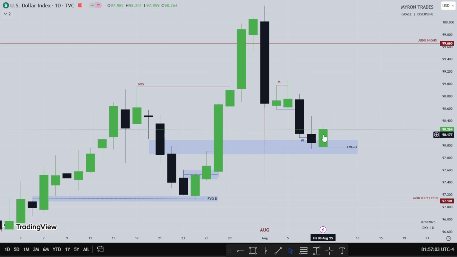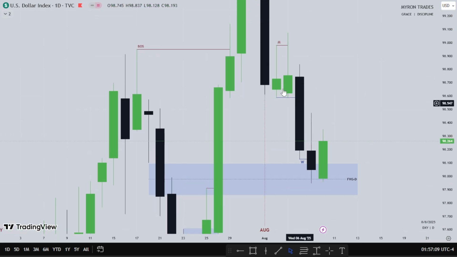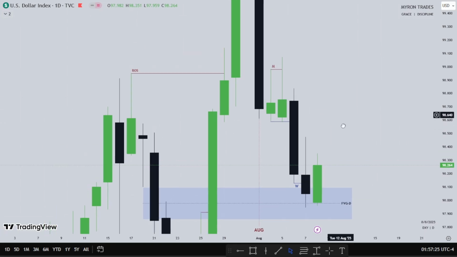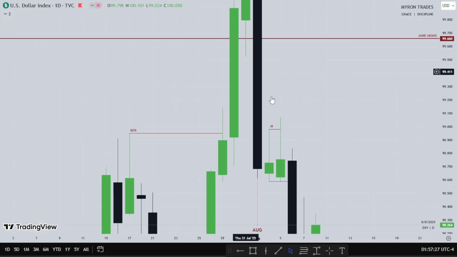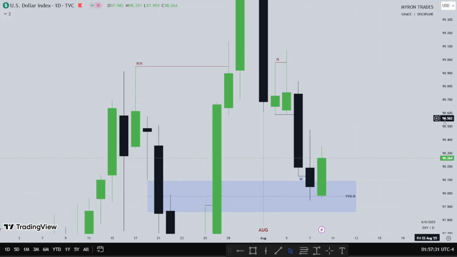So for the new week, what am I expecting? If this fair value gap will hold, there's a small fair value gap right here. If the dollar wants to use this fair value gap as resistance to go lower, that will be okay, because I'm seeing equal lows right here for the previous week that just ended. So this fair value gap will be a main focal point for me. If this fair value gap does not hold, then I would like to see price reach into this huge fair value gap created in the previous week. So that's about that for the dollar.